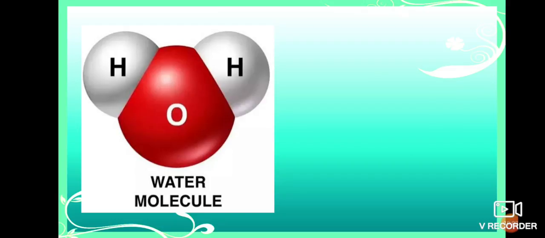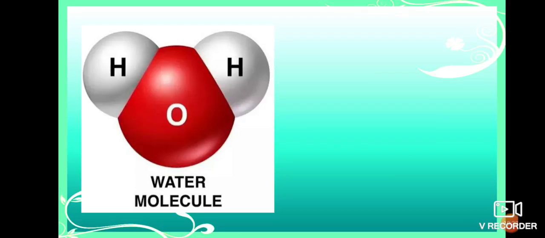The drop of water is made of water molecules. So what is the formula for water? H2O. Okay, so here the drop of water is again divided into tiny particles, meaning small particles. Each particle is a water molecule.